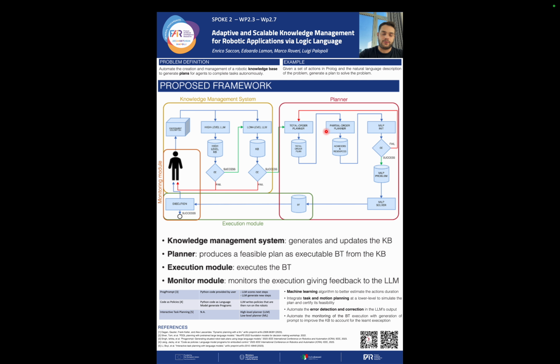plan. We then refine it into a partial order plan by extracting its achievers and resources, and then we set up a mixed integer linear problem in order to optimize the actions of each agent based on the achievers and the resources. Finally, we extract a behavior tree, which is a formalism that can be directly executed by the robot, and the monitoring module will overlook the execution and provide new inputs to the knowledge management system in order to update the knowledge base.